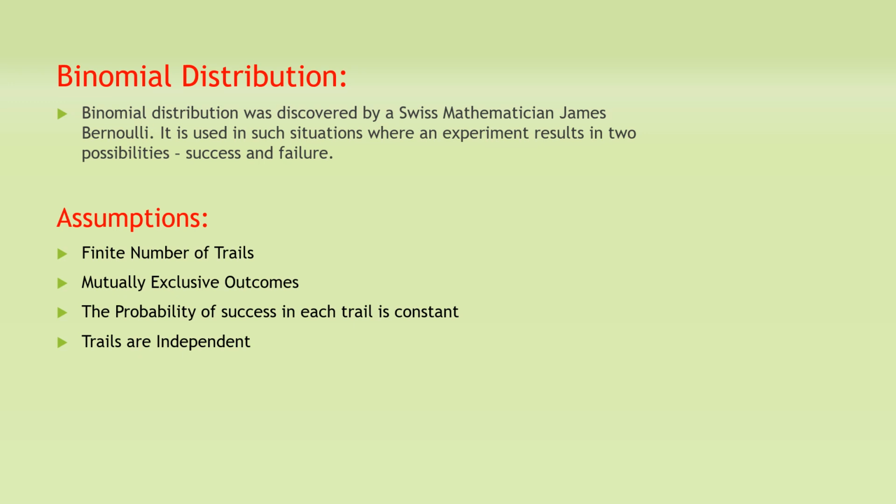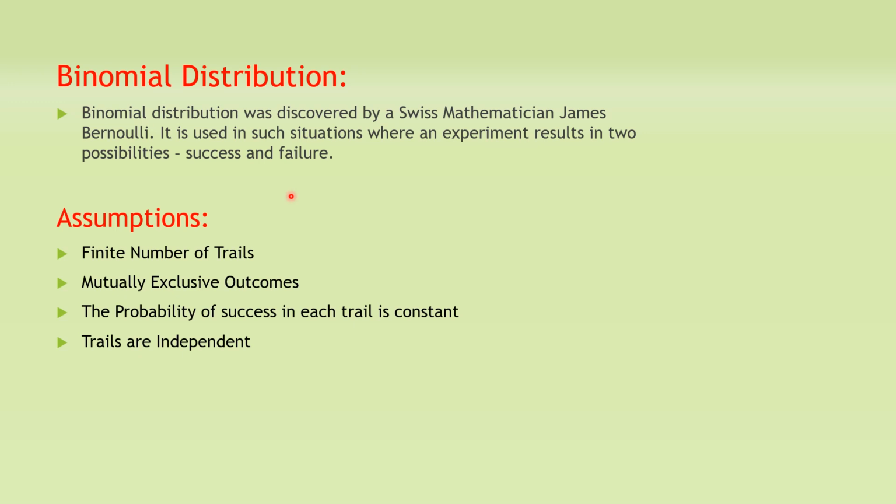Binomial distribution was discovered by a Swiss mathematician James Bernoulli, and it is used in such situations where an experiment results in two possibilities, success and failure. As I already stated, I'm assuming that you all know the meaning of binomial distribution.